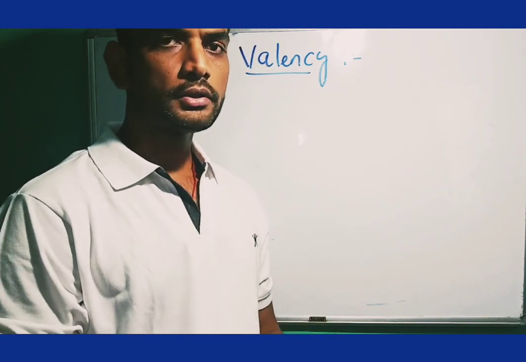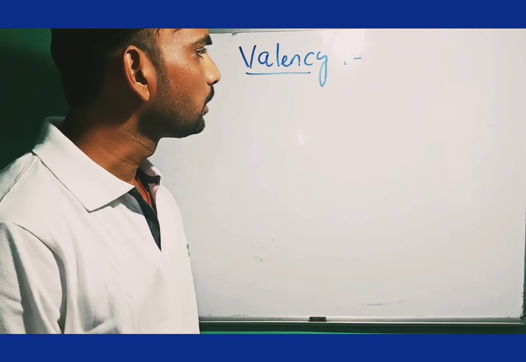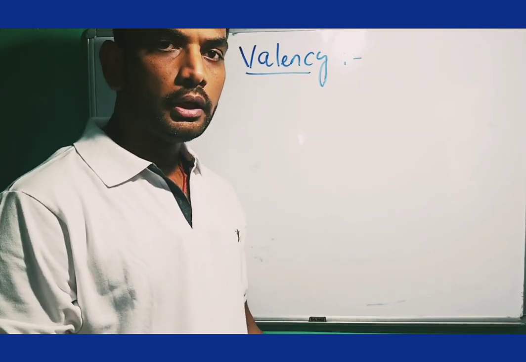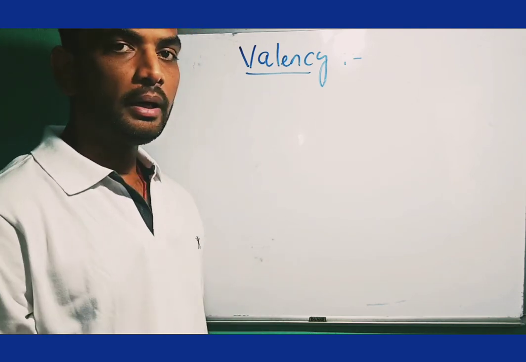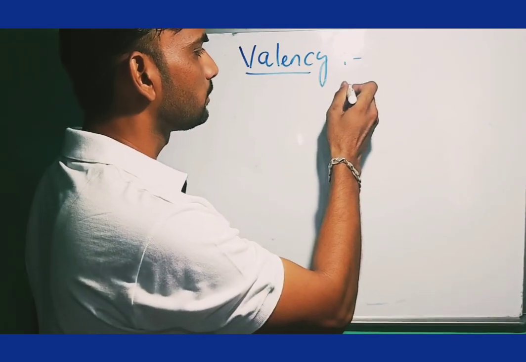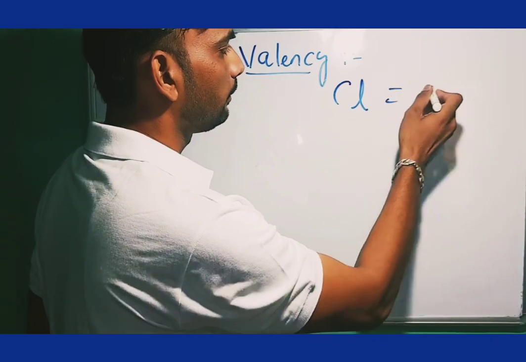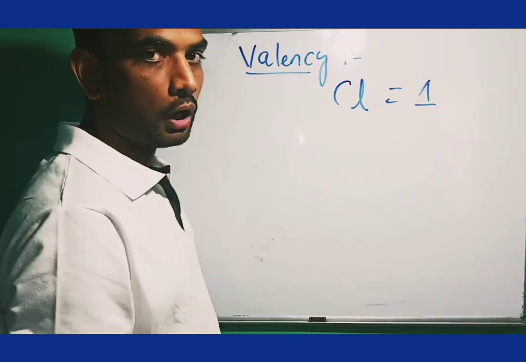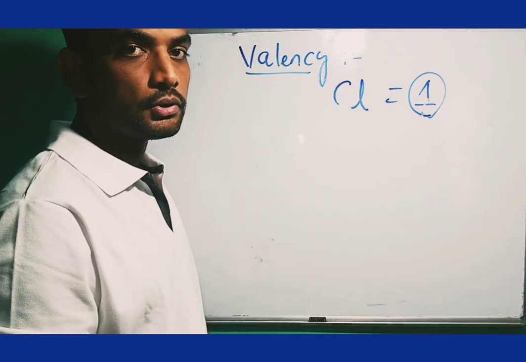Today I have to discuss the concept of balancing. That means you have studied in high school level or 10th level the term balancing. Let me give an example, the chlorine element. Its valency is 1. So how is it possible?